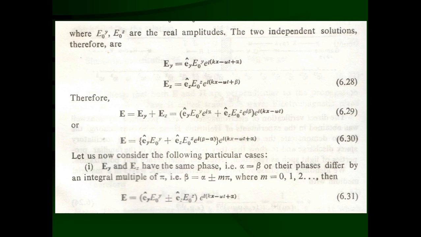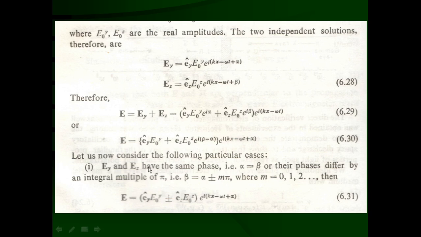Now we'll study specific cases. In independently polarized vectors along the y and z directions, suppose these two vectors are oscillating in the same phase. That means the phase difference between Ey and Ez is zero, or alpha is equal to beta, or the phase difference is an integral multiple of m pi.